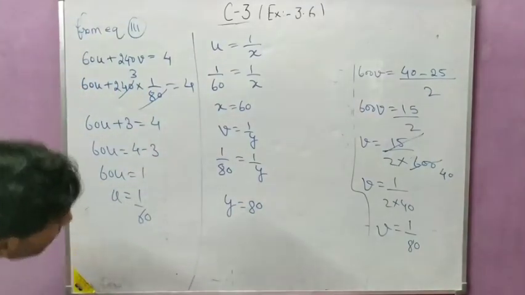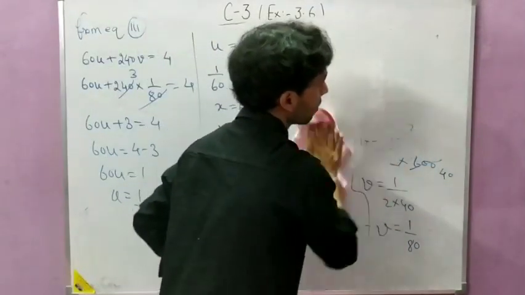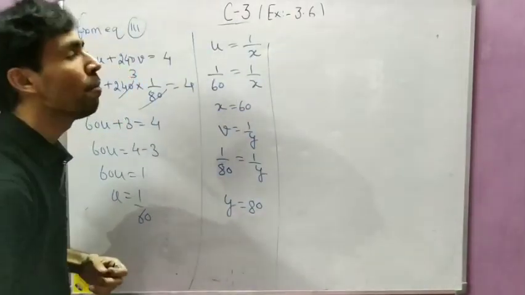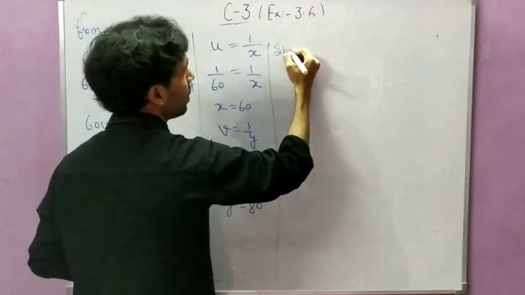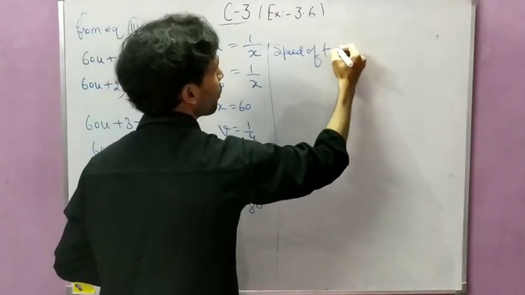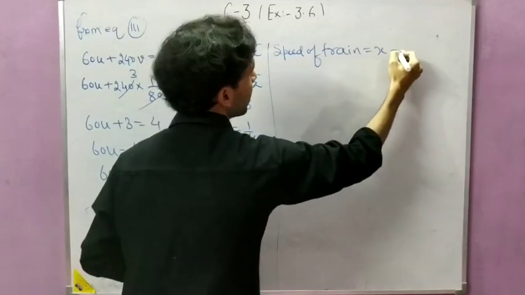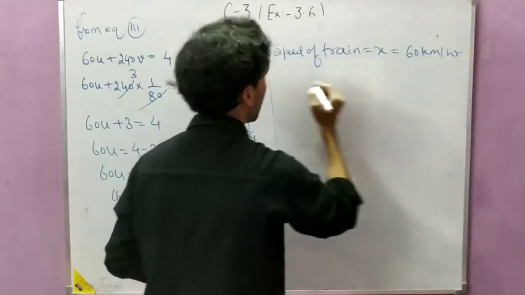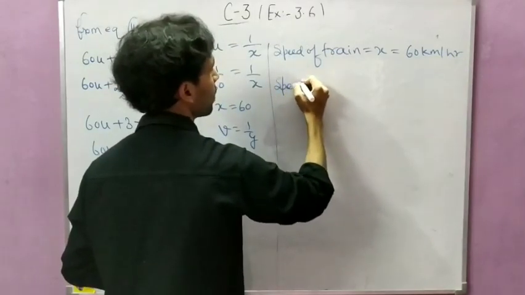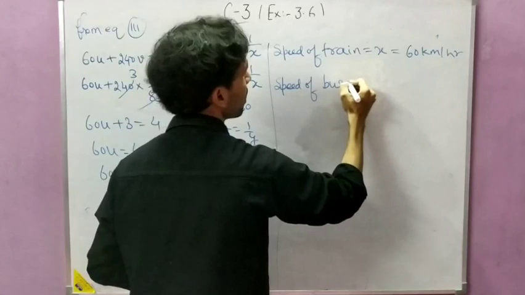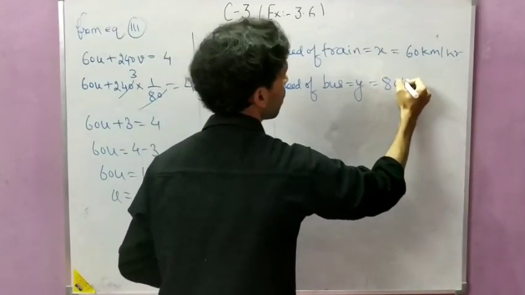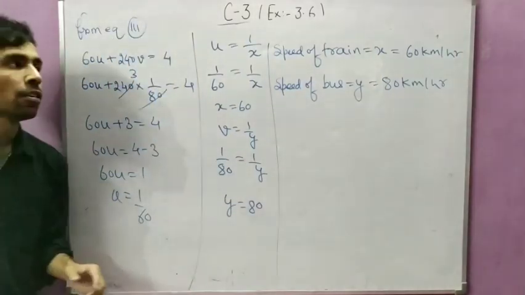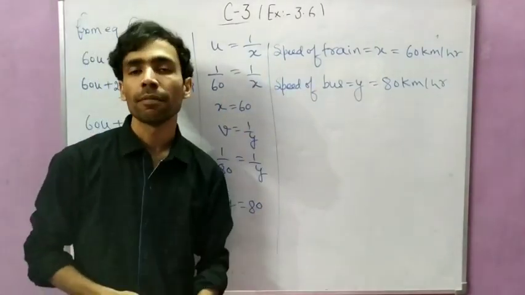So what was x and what was y? x was the speed of the train and y was the speed of the bus. So the speed of the train is x, and that is equal to 60 km per hour. And the speed of the bus was y, which is 80 km per hour. So in the end we found the speed of the train and the speed of the bus.